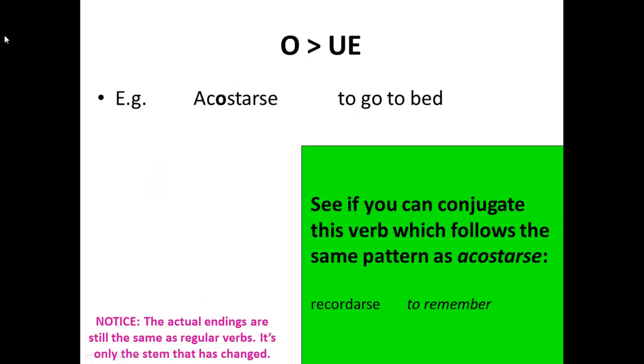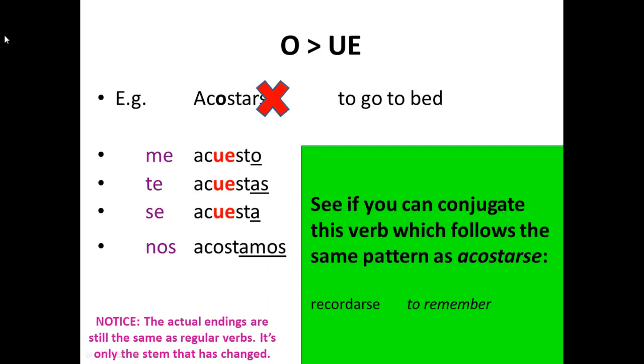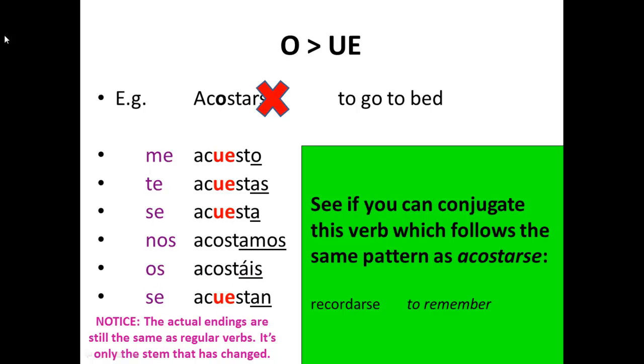Okay, let's now look at a verb that changes in the stem from O to UE, acostarse, to go to bed. Notice how once the reflexive pronoun disappears off the end of the infinitive, you are left with an AR verb, so expect the endings to be the same. Me acuesto, te acuestas, se acuesta. Nos acostamos, os acostáis, se acuestan. Notice how the endings are the same as AR verbs, and you have the reflexive pronoun there as well. It's only that stem that has changed from O to UE.